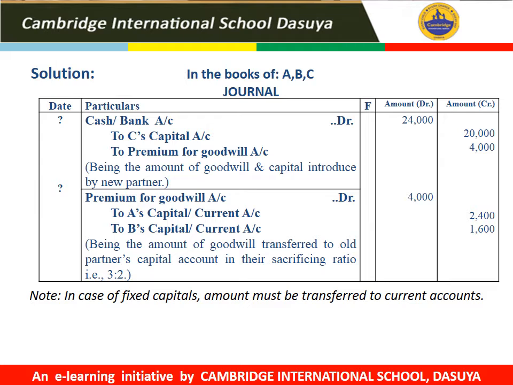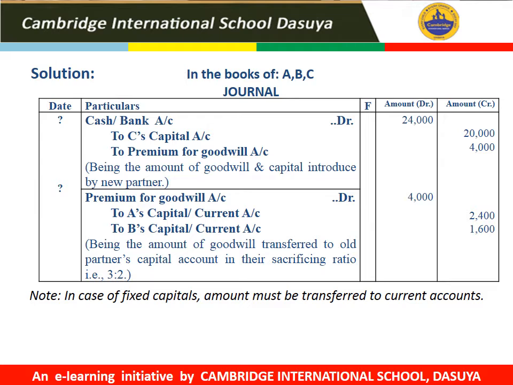There is no information whether the amount is brought in the form of cash or by cheque. So we can write cash account debit, or we can also write bank account debit. So the journal entry would be cash account or bank account debit to C's capital account and to premium for goodwill account. The total amount brought in by C is rupees 24,000, out of which 20,000 is the capital and 4,000 is the share of goodwill.